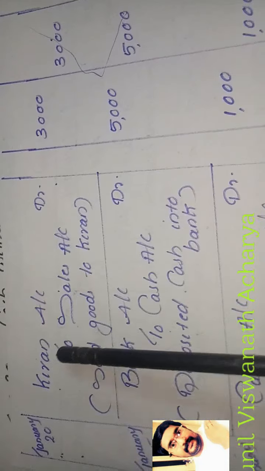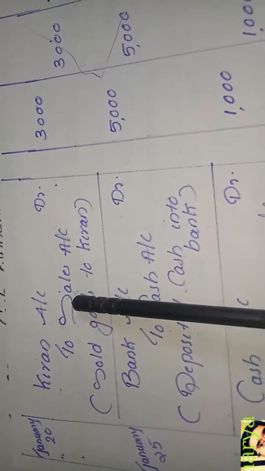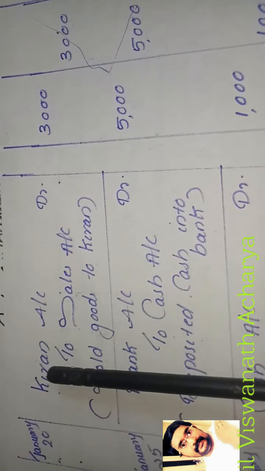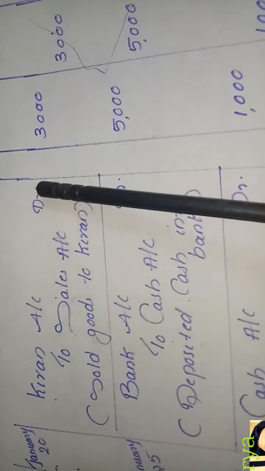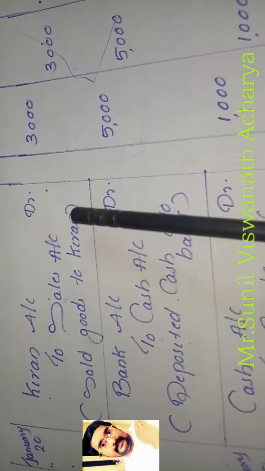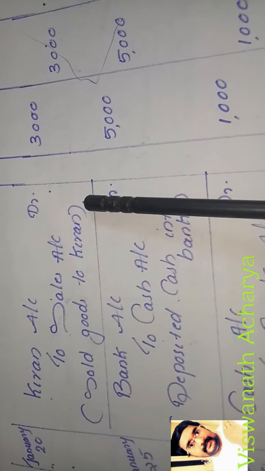If it is a cash sale, you write cash account debit to sales. Cash is coming. So instead of cash here, who will come? Debtor, because we have not received cash. So instead of cash here, debtor will come. Debtor is Kiran. Kiran account debit to sales account 3,000 rupees. Narration, sold goods to Kiran. That means we sold goods to Kiran on credit.